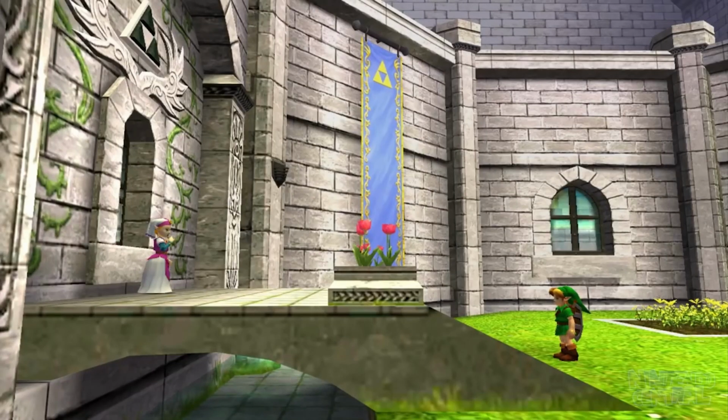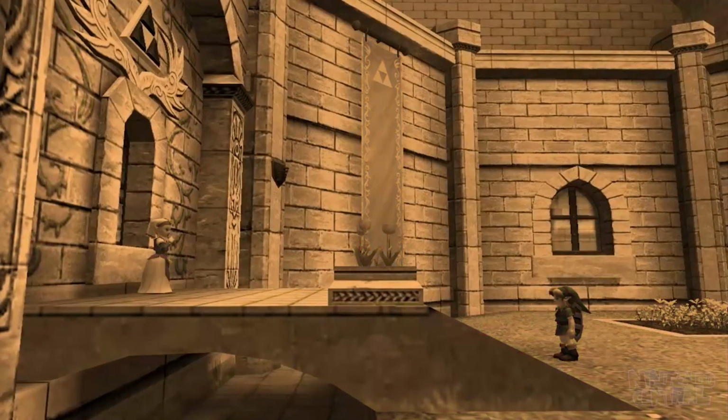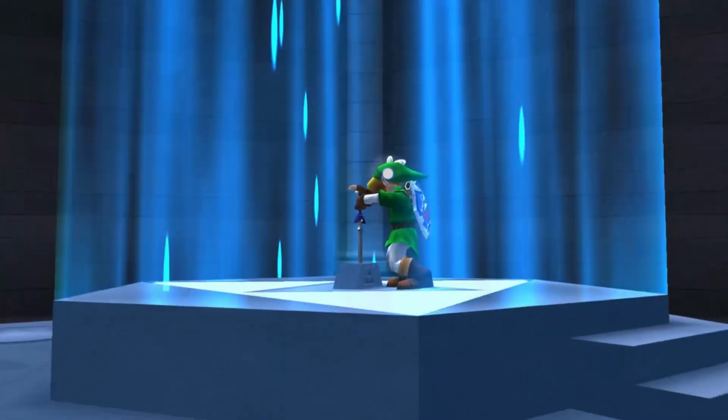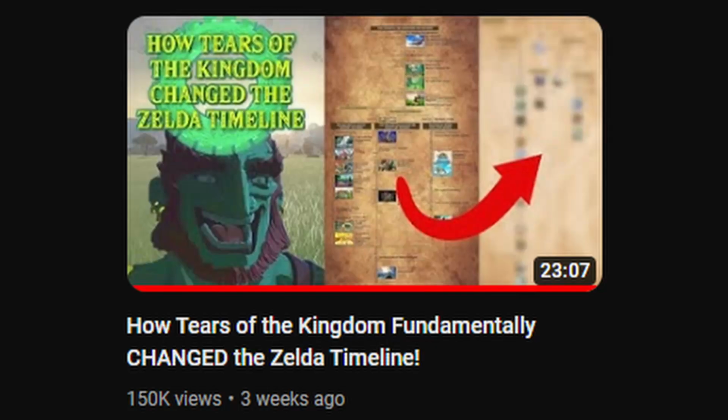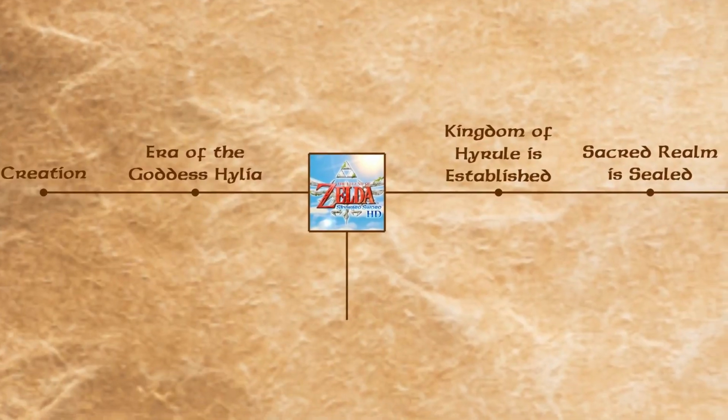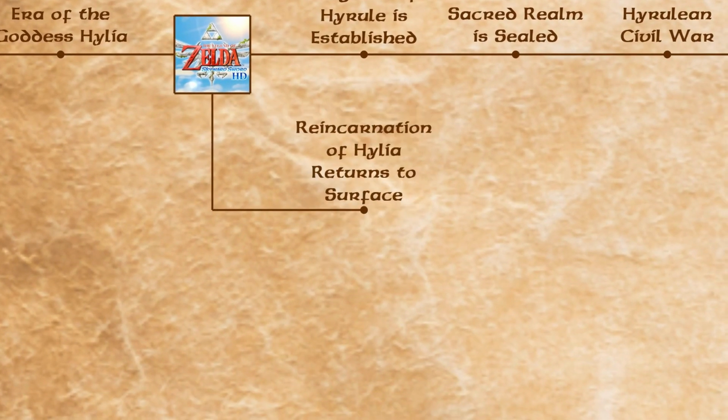There's nothing that can be simply changed about reality at the end of the current timeline that would allow for this event to occur. That is why, with all the time travel shenanigans in Ocarina of Time, only one other timeline is created. Now, in my recent timeline video, I made the claim that a timeline split should occur at the end of Skyward Sword.